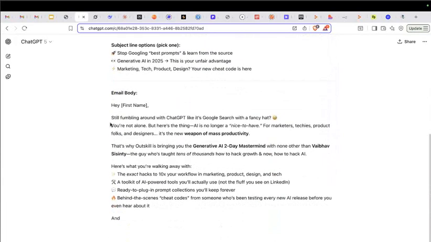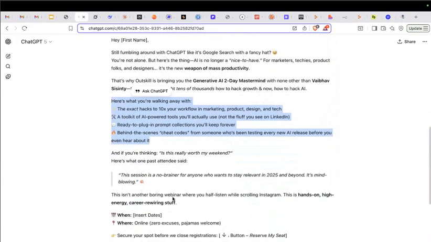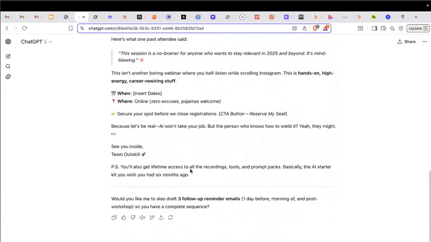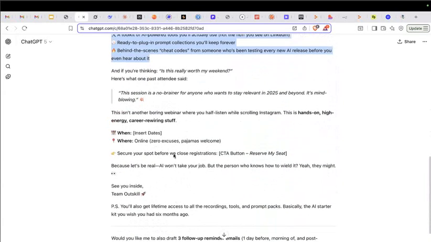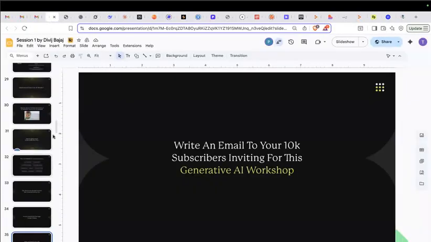And now it will also give you a perfectly defined structure for your mail. Why you should join, a call to action, everything will be there inside this, along with date and time, and some kind of CTA that you need to participate early, seats are filling. All that stuff will already be taken care of by just this one prompt formula.